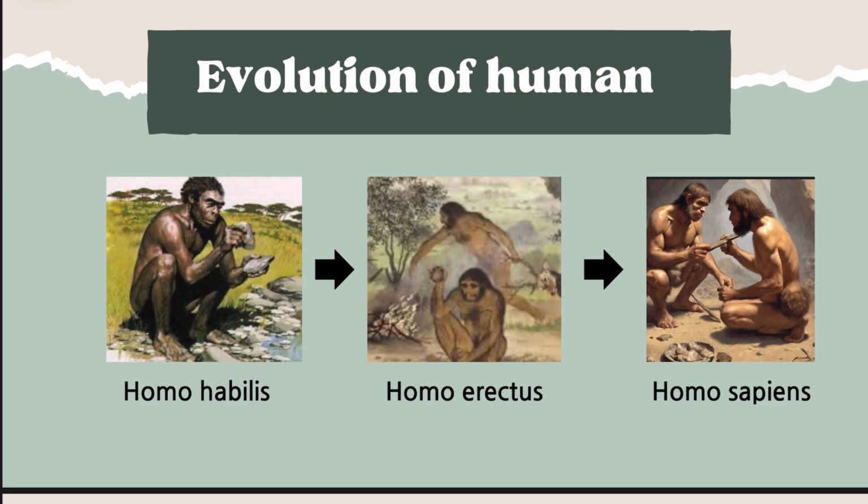And Homo erectus. Homo erectus is about 1.9 million to 110 thousand years ago. They used fire, made more sophisticated stone tools, and were the first humans to leave Africa and move into Eurasia. They moved from Africa to Eurasia, like Europe. And final one is Homo sapiens.